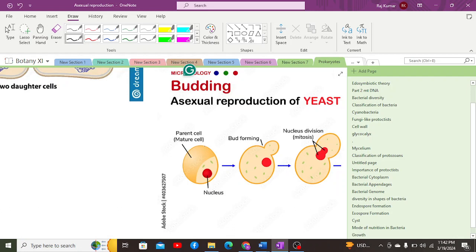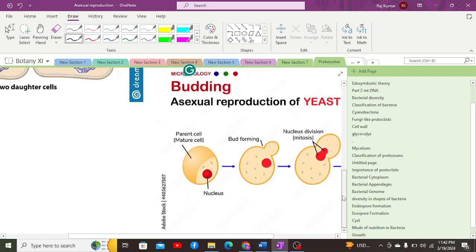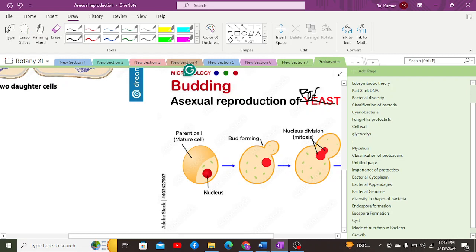That process also occurs in eukaryotes such as yeast, as well as in some other eukaryotes such as animals. But sorry, it's the budding process in bacteria that we are discussing here. The process of budding in bacteria would be quite similar to that of yeast. First there would be formation of an outgrowth of cytoplasm. There will be no outgrowth of nucleoid, only outgrowth of cytoplasm.